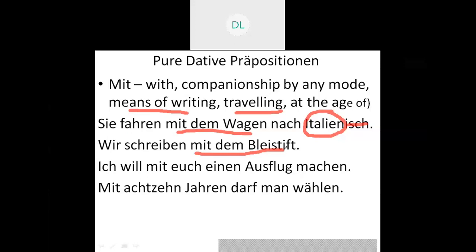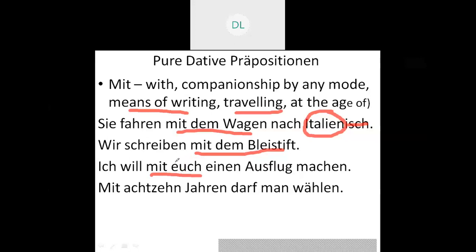The next example is Ich will mit euch. Euch is the personal pronoun of ihr in the dative case. I repeat, this euch is the dative form of ihr, that is you all. In the dative case it becomes euch. Ich, mich, mir; du, dich, dir; like that we have ihr, euch. That is, I want to have a picnic with you all.